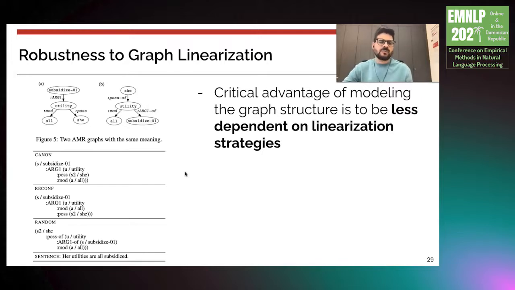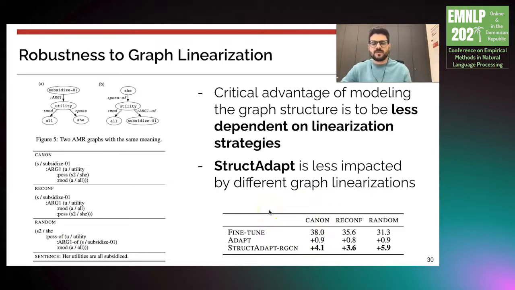In this experiment, we evaluate how the models behave when we change the way that we linearize the graph. So in this example, you can see two graphs that have the same meaning but different graph structures. And we investigate three different linearizations: canonical, the original human-created order for the AMR; reconf, where the human-generated order is ignored; and random, where we select at random a node in the graph and start the linearization from this node. So here are the results using BLEU score.